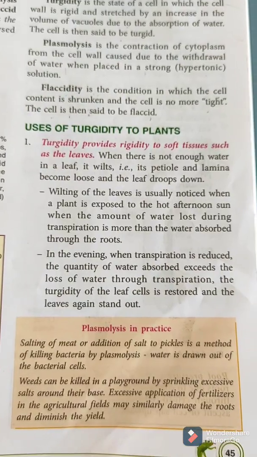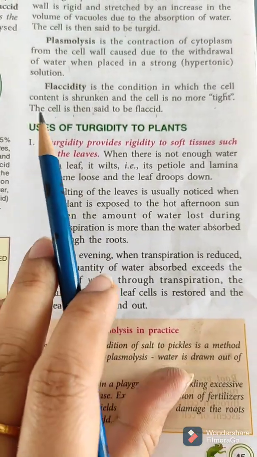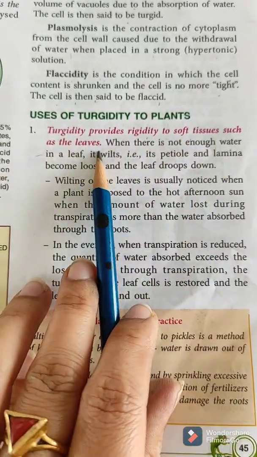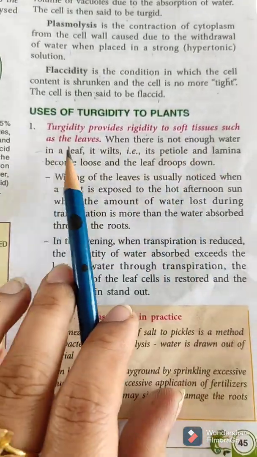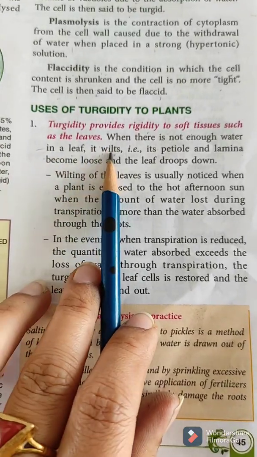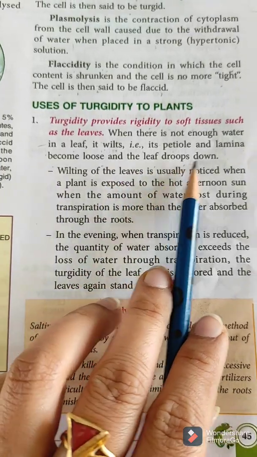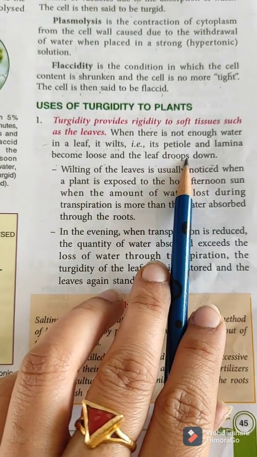Then we have uses of turgidity in plants. First, turgidity provides rigidity to soft tissue such as leaves. So when there is not enough water in a leaf, it wilts. Wilt means murjha jana. That is, its petiole and lamina become loose and the leaf droops down. झुक जाएगा leaf फिर नीचे की तरफ.